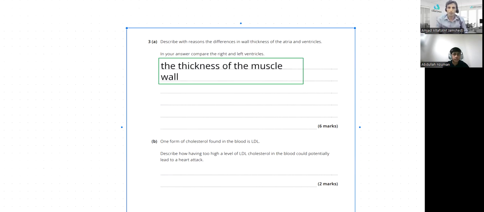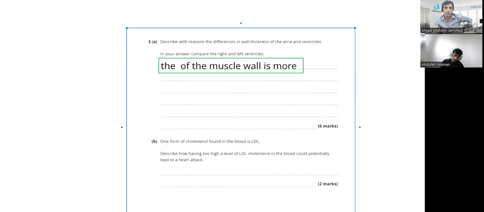Describe with reasons the differences in wall thickness. What do you think? What's the difference? Are you writing the answer or do you want to discuss it first? Okay. The thickness of the muscle wall. The thickness and thinness is important here. First, you should talk about the ventricle, which should have thick muscles or thick walls. The reason is that it has to distribute blood throughout the body of an organism.